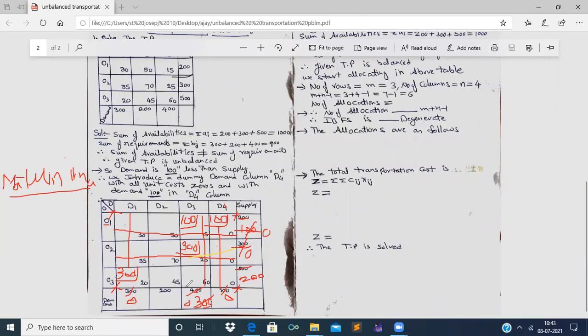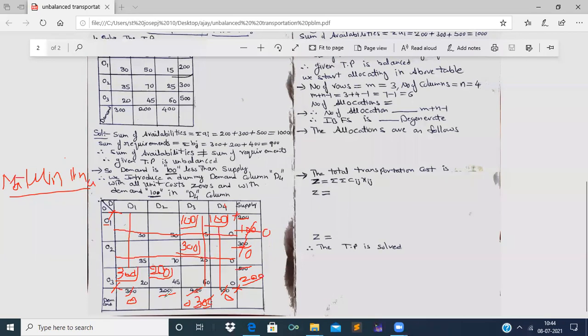Now the leftover cost matrix is only one, that is 45. Corresponding to this 45, the supply is 200 and demand is also 200. Therefore, this is the last allocation for which supply and demand are the same. Therefore, we allocate 200 at a time, and put it in a box.